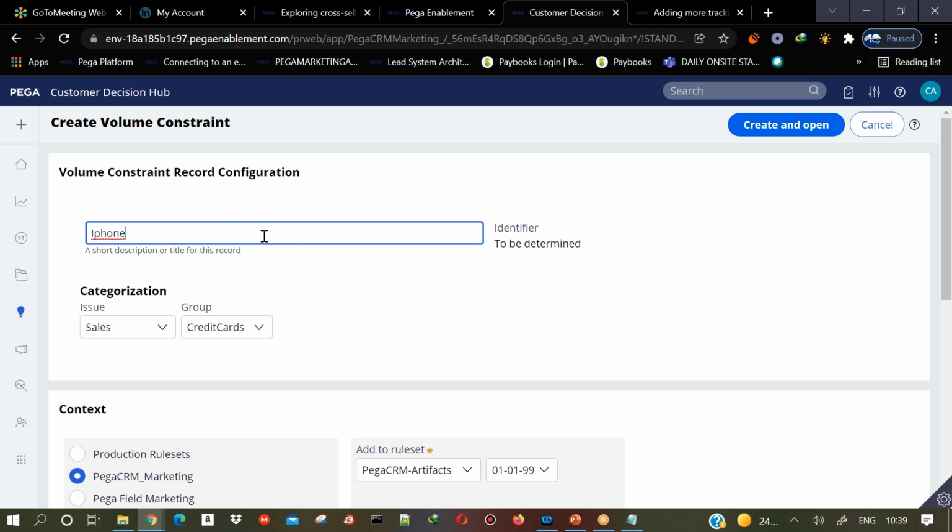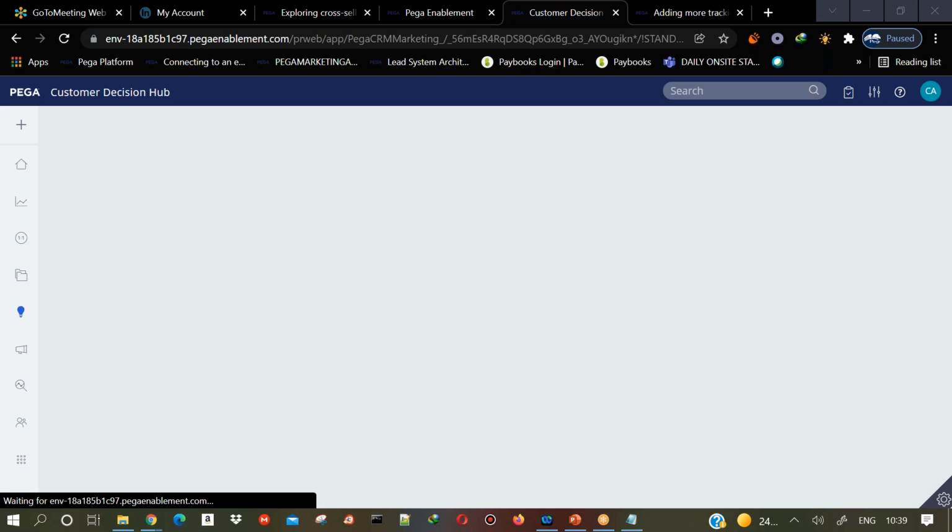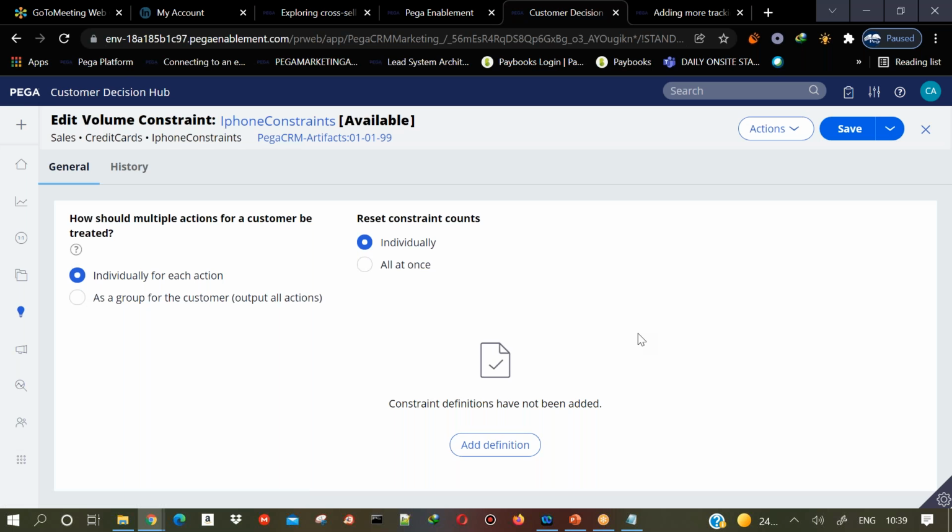So these kinds of inventory-related configurations, you will do in volume constraints. I'll just say iPhone constraints, then click on create. Let us say your manufacturing unit is manufacturing the iPhones every month, every year, like that. That's what you can define here.